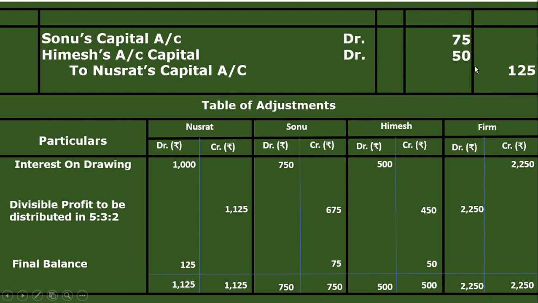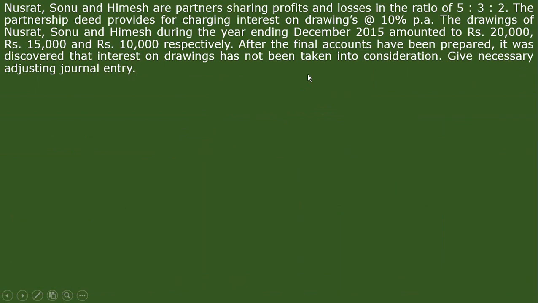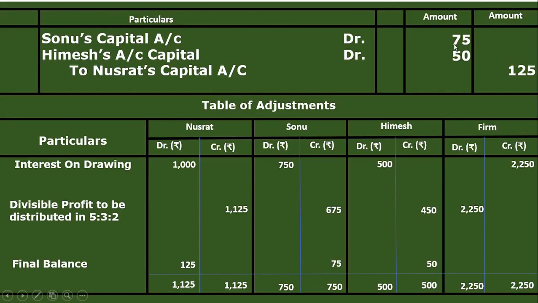And just see that both the debit and credit sides are equal. And this is the final of this journal entry, and we have to do it this way. So just keep in mind, for that solution we have to make this table of adjustment, and this table of adjustment is nothing but the working note, and the main thing of this question is this journal entry.